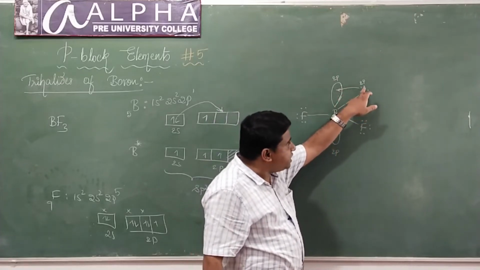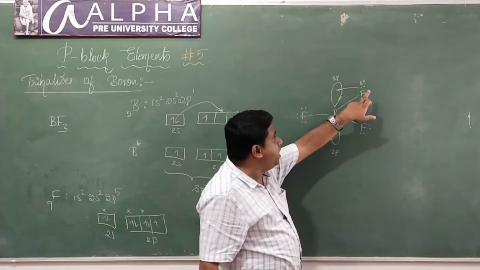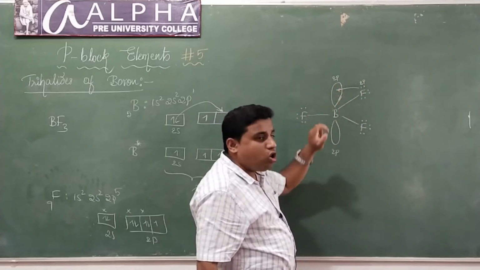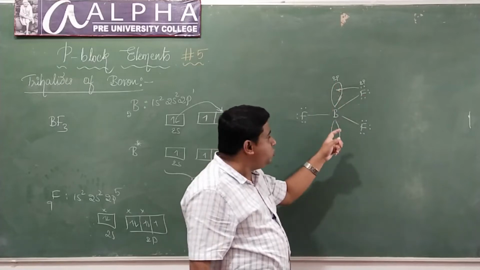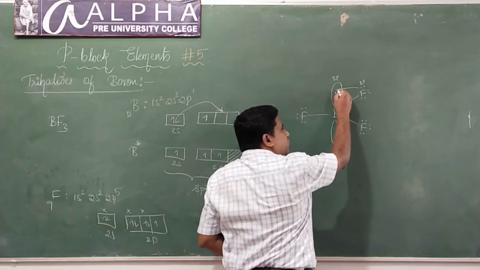When fluorine transfers the 2 electrons from its 2p orbital to the vacant p orbital of boron, how many electrons are there around boron? 2, 4, 6. Now it has got 2 more electrons from fluorine.